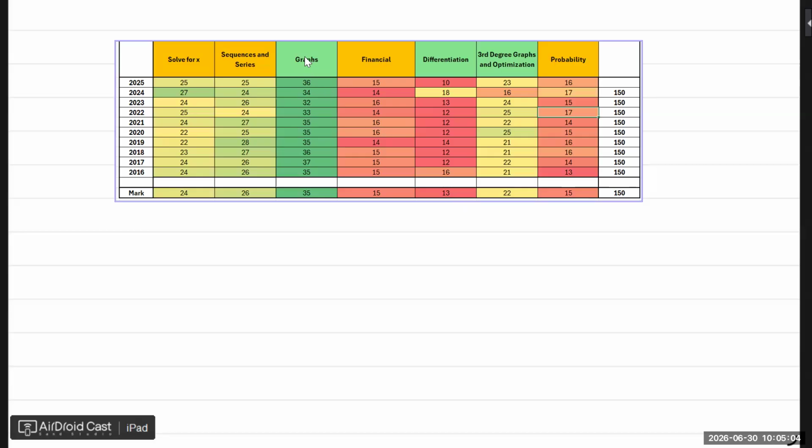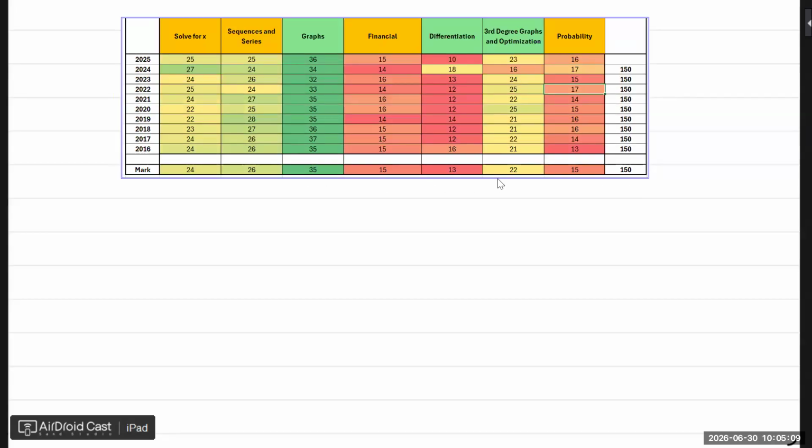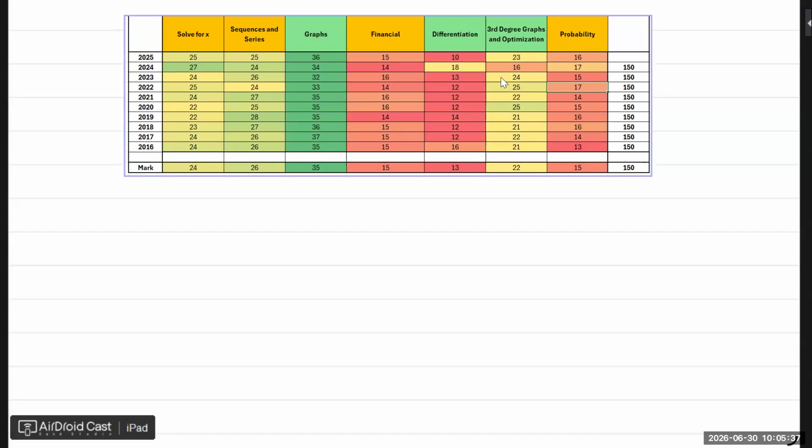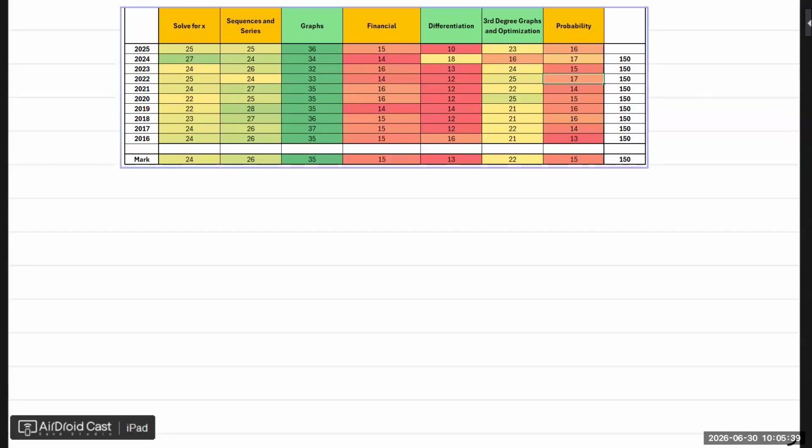So what we're going to do is spend time with the green ones, and that's about 70 marks. The idea is, after today, when you write the next exam, the preliminary exam as well as the final exam, hopefully you will definitely get at least 70, and then the rest you can figure out. But at least if you see the graphs questions, or the differentiation questions, or the third degree graph and optimization questions, you know exactly what to do.